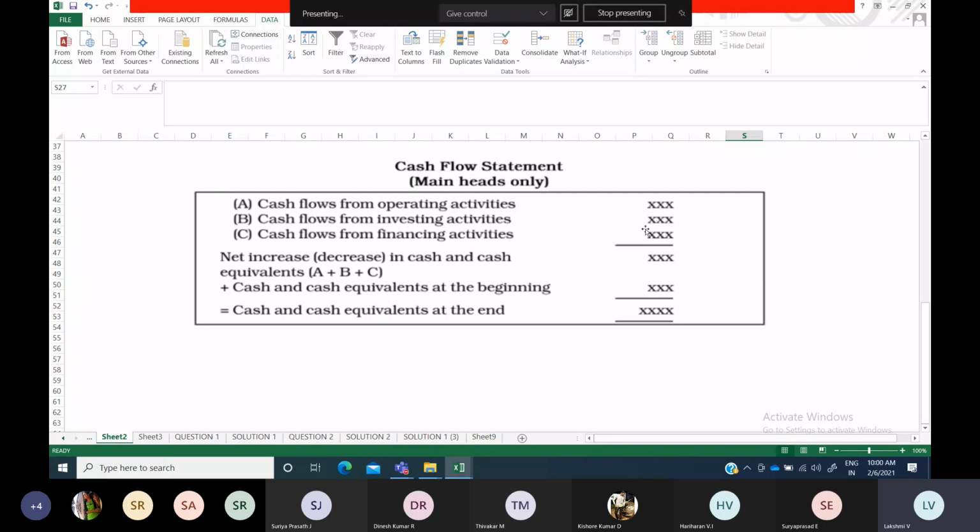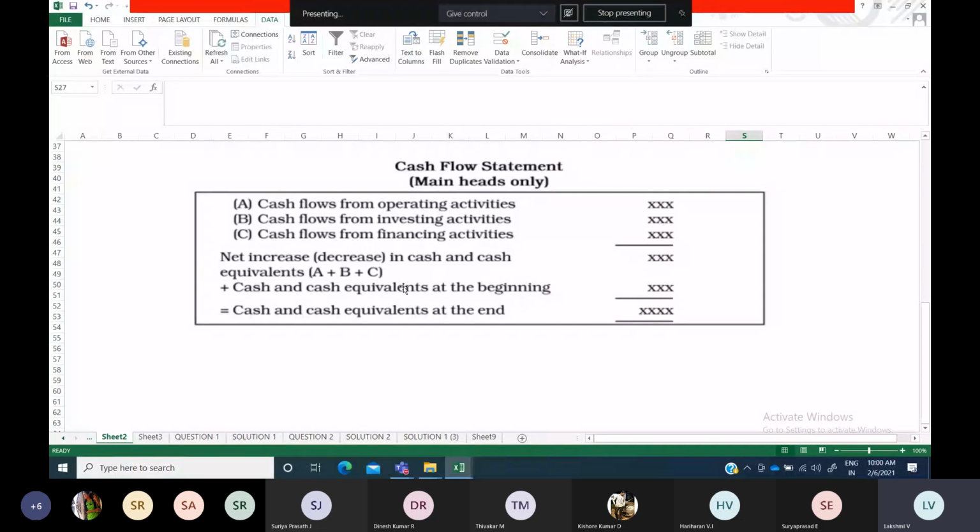Basically some will be negative within brackets, some might be positive, it depends. Finally, whatever you get, positive or negative, depends here. Based upon how your items come, you are going to get either positive or negative. That answer is known as either net increase in cash and cash equivalents or net decrease in cash and cash equivalents. If you get positive, net increase. If you get negative here, then net decrease.